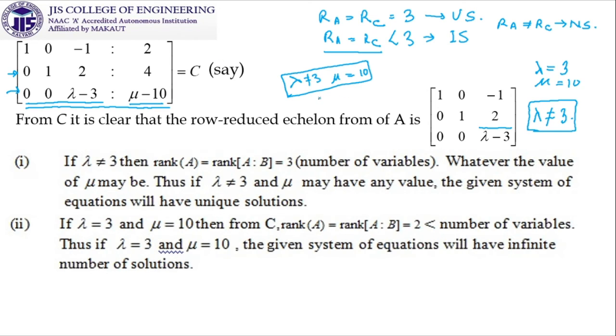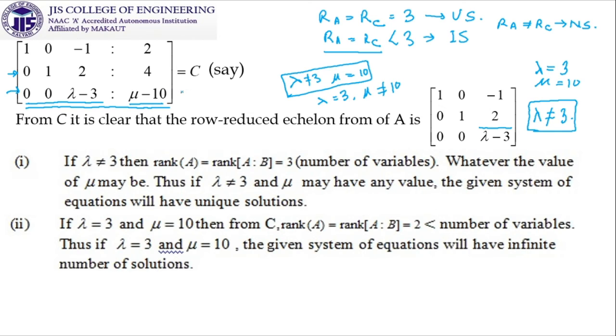But think about the reverse fact. If lambda equal to 3 but mu is not equal to 10, what is happening? If lambda is equal to 3, it is 0, so the rank of the coefficient matrix will become 2. But as mu is not equal to 10, the last row of this augmented matrix is not a 0 row. So the number of non-zero rows in the augmented matrix will become 3.